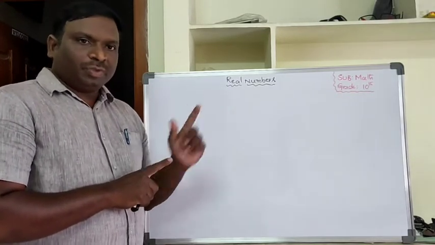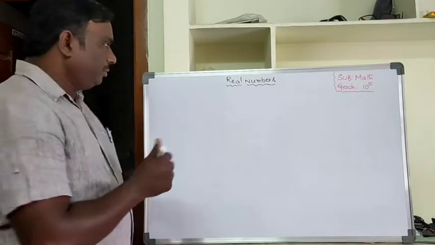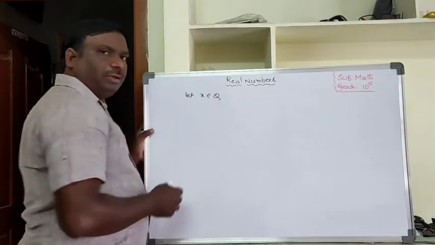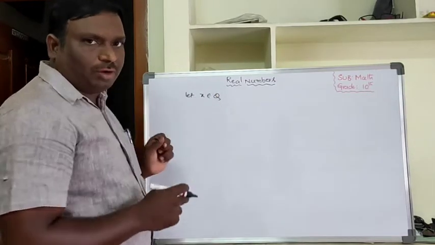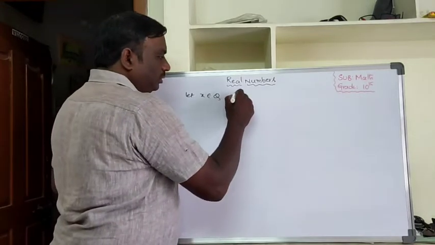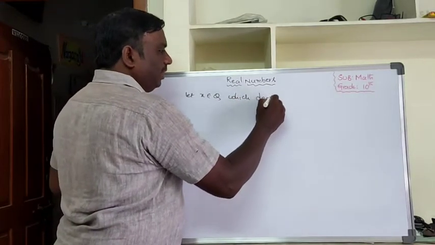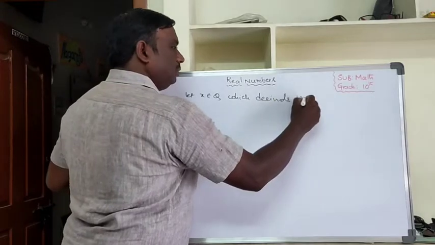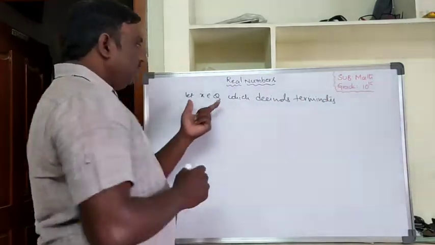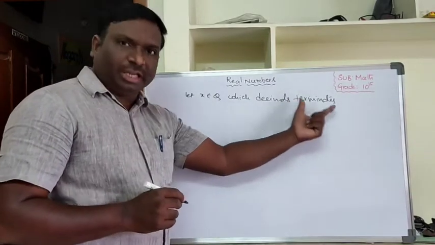Theorem 1.3. Let x be a rational number, which is in the form of p by q, denoted by the letter Q, and whose decimal form terminates.